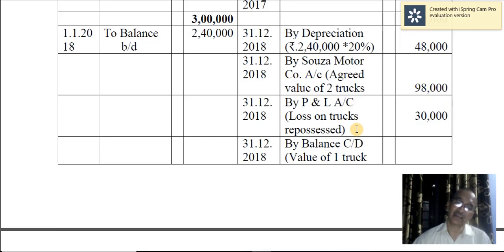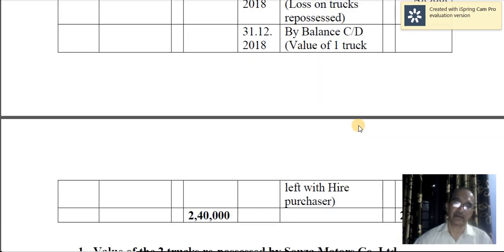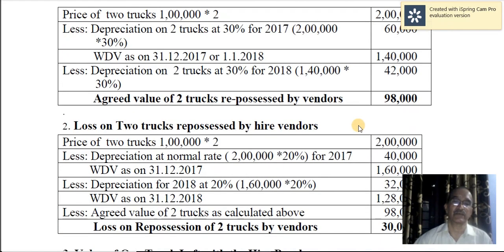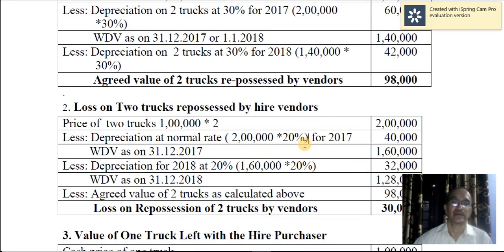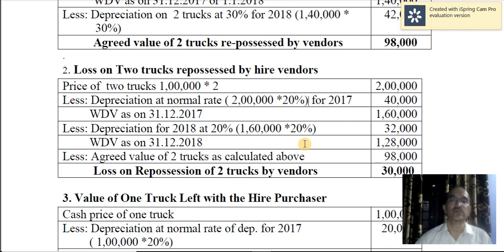This can also be calculated in a different way. Instead of calculating the balancing figure, you can calculate separately by providing a working note. It's not necessary that you have to go for this calculation. The balancing figure you arrive at automatically gives you the value, but you can go for a recheck.